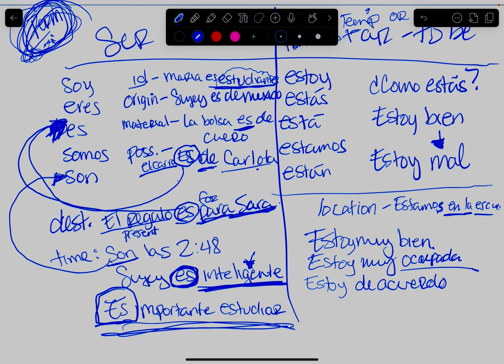And with present participles, which is something you just learned in the previous video, a present participle requires estar plus ando or yendo, depending on the verb. And that means